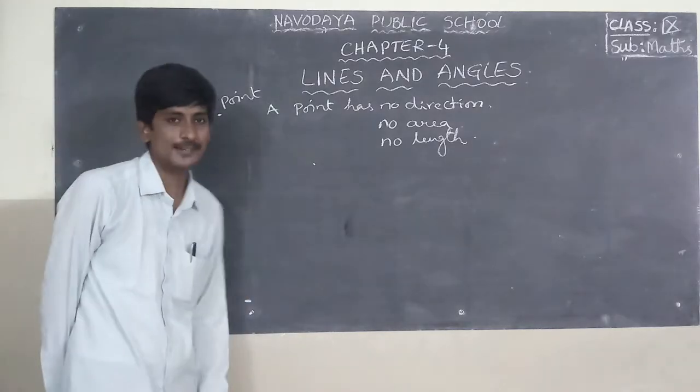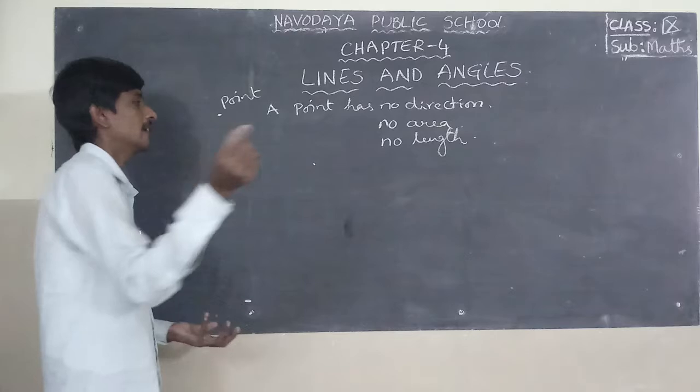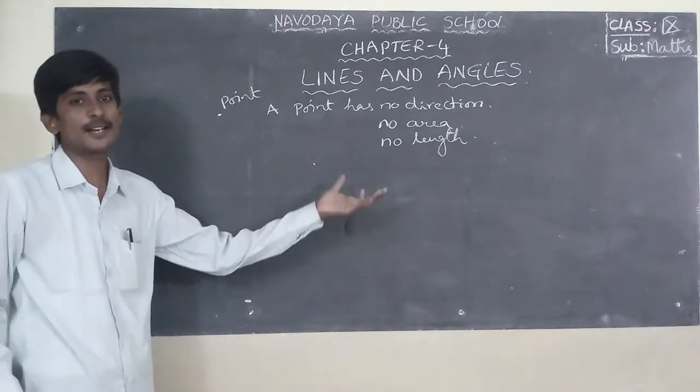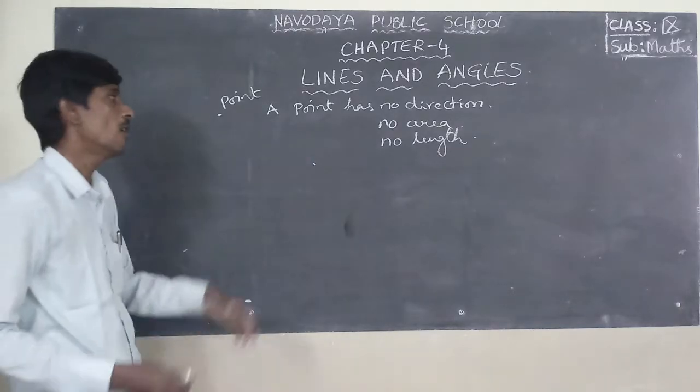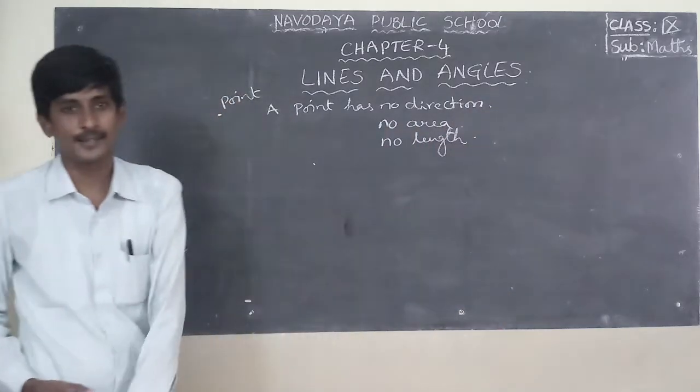How much area here? There is no area. If you take a pencil and make a small dot, that is called a point.